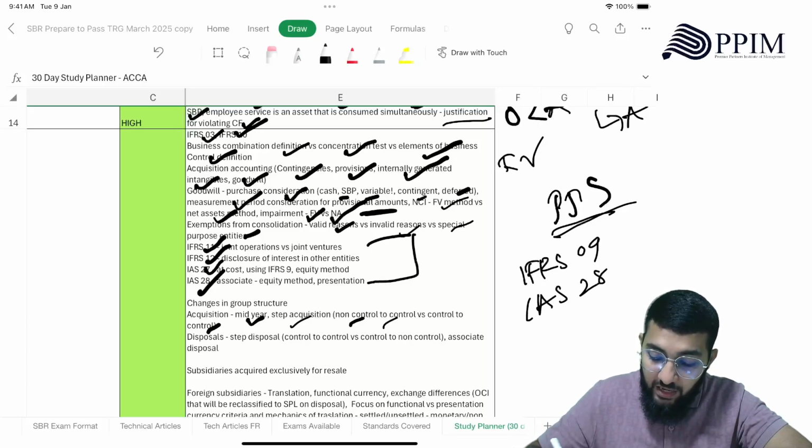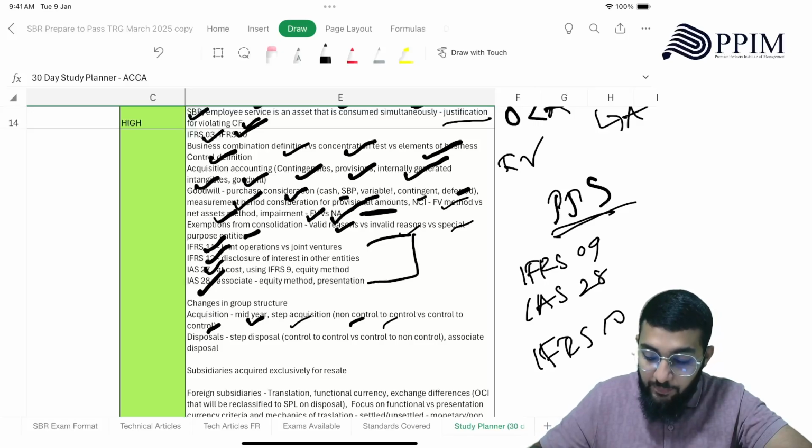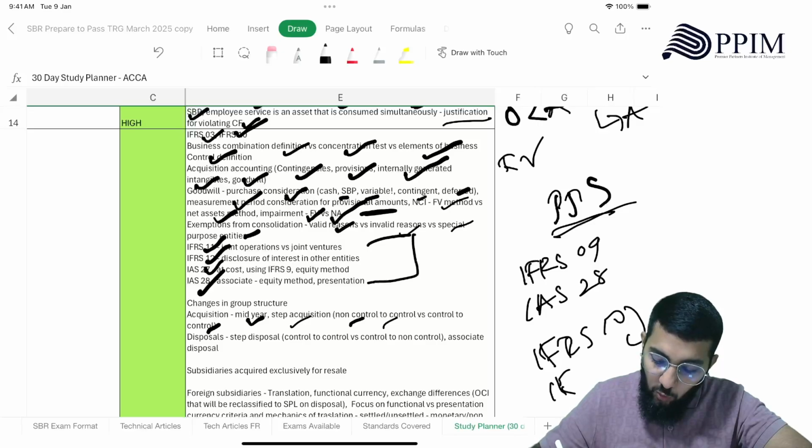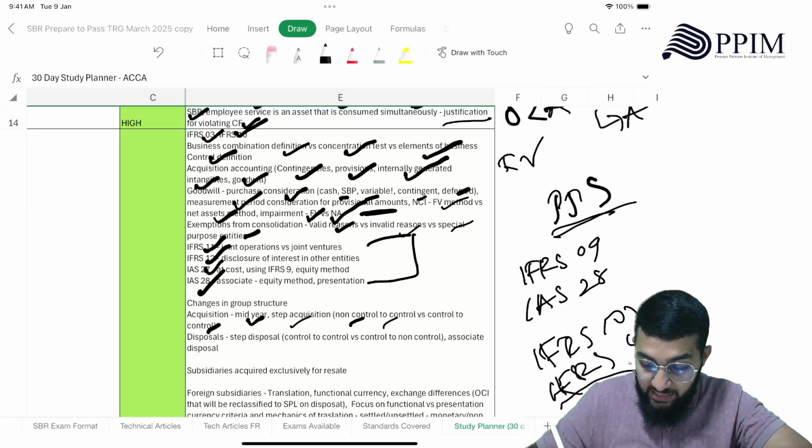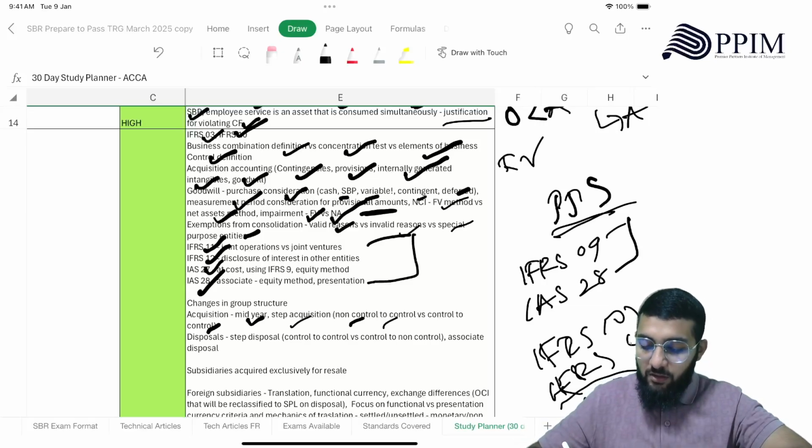If that becomes IFRS 10, what happens? Or if it is between IFRS 10 to IFRS 10, what happens then? How the NCI gets impacted in this case. So you need to remember that.